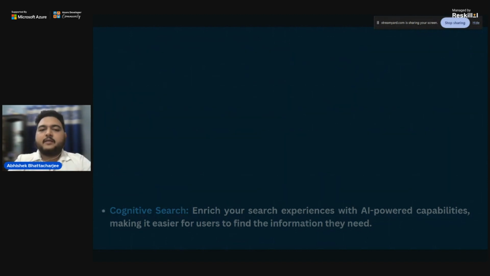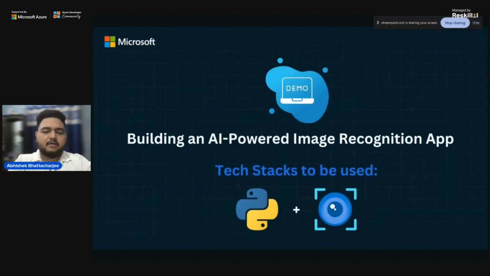Now let's move on. We have talked a lot about what is Azure AI and why we should use it, what the services of Azure AI are, and lots of things. But now you might be getting bored. Yeah, Abhishek, let's do something. I just want to see the product that we will be building today. Cool. So here's the time. Now it's demo time.